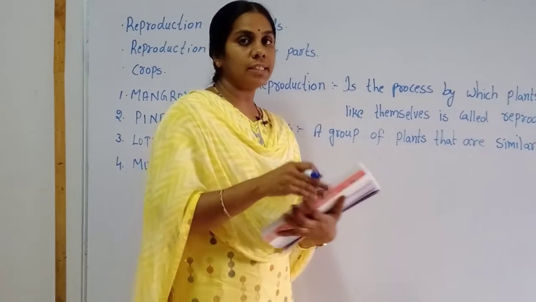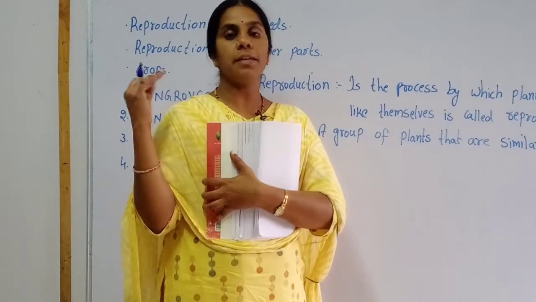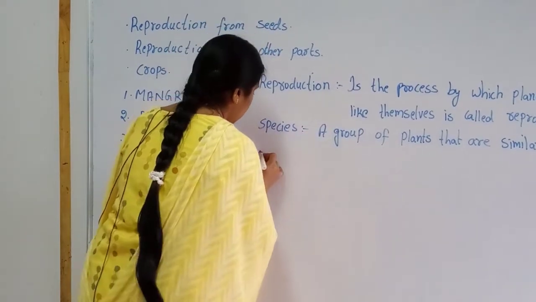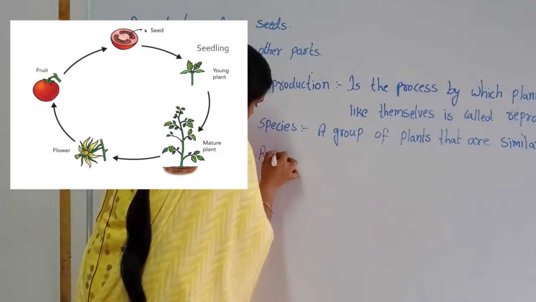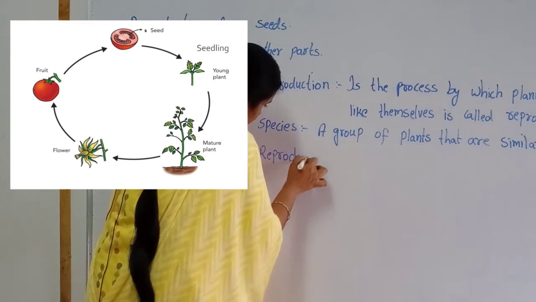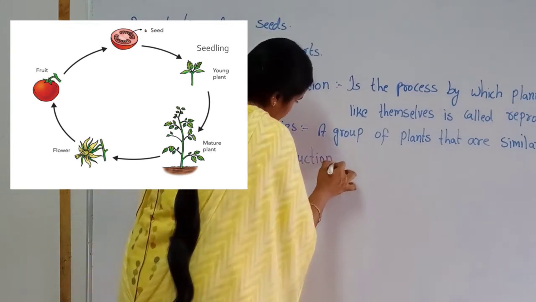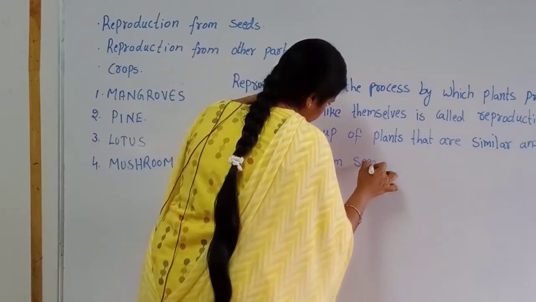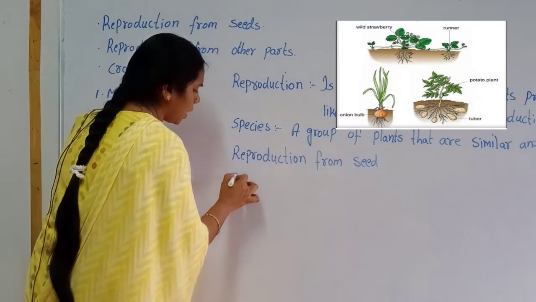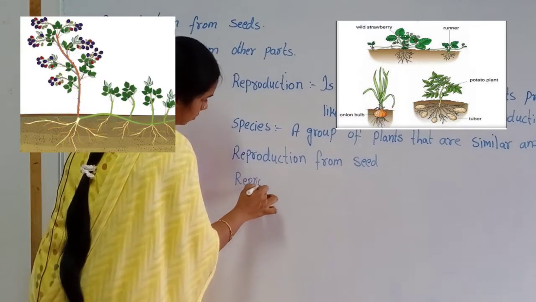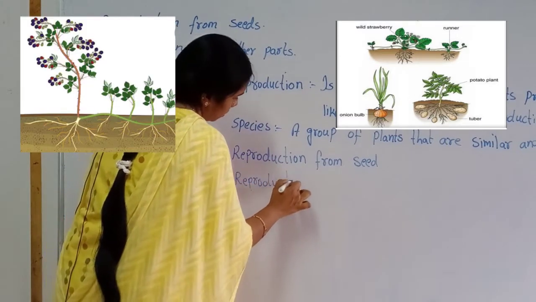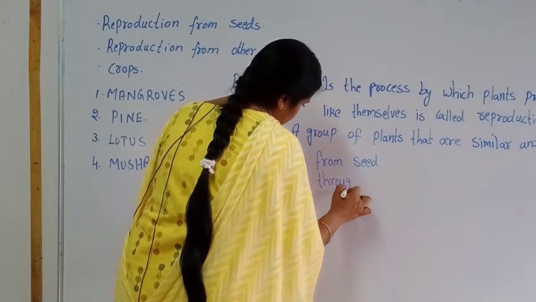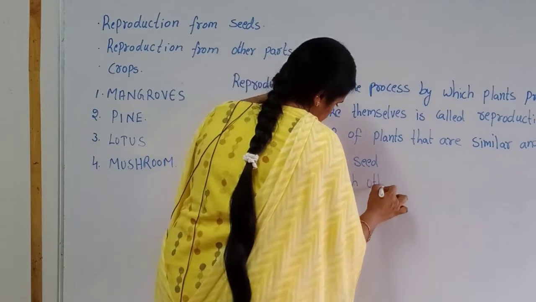Reproduction can occur in many ways. There are two ways. Reproduction from seeds, and reproduction through other parts.